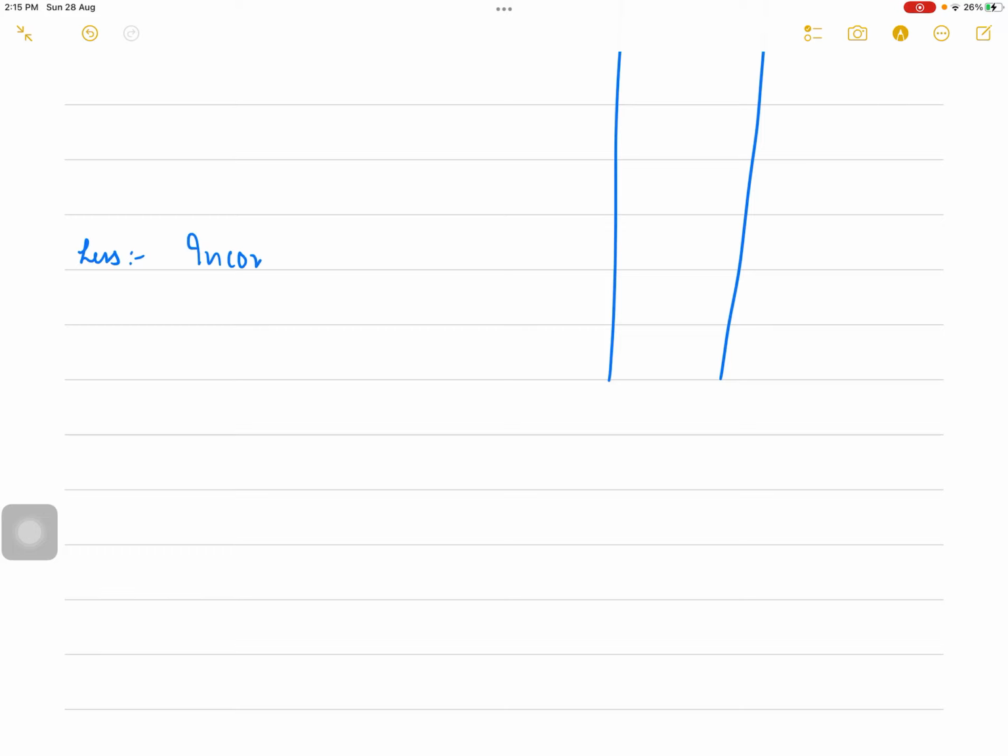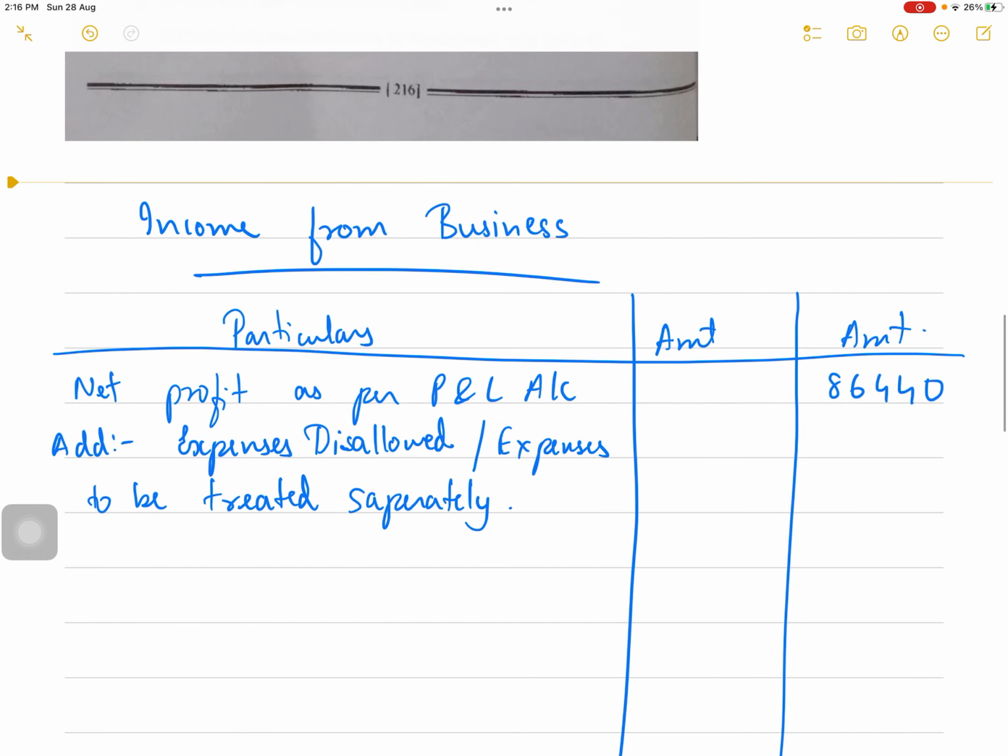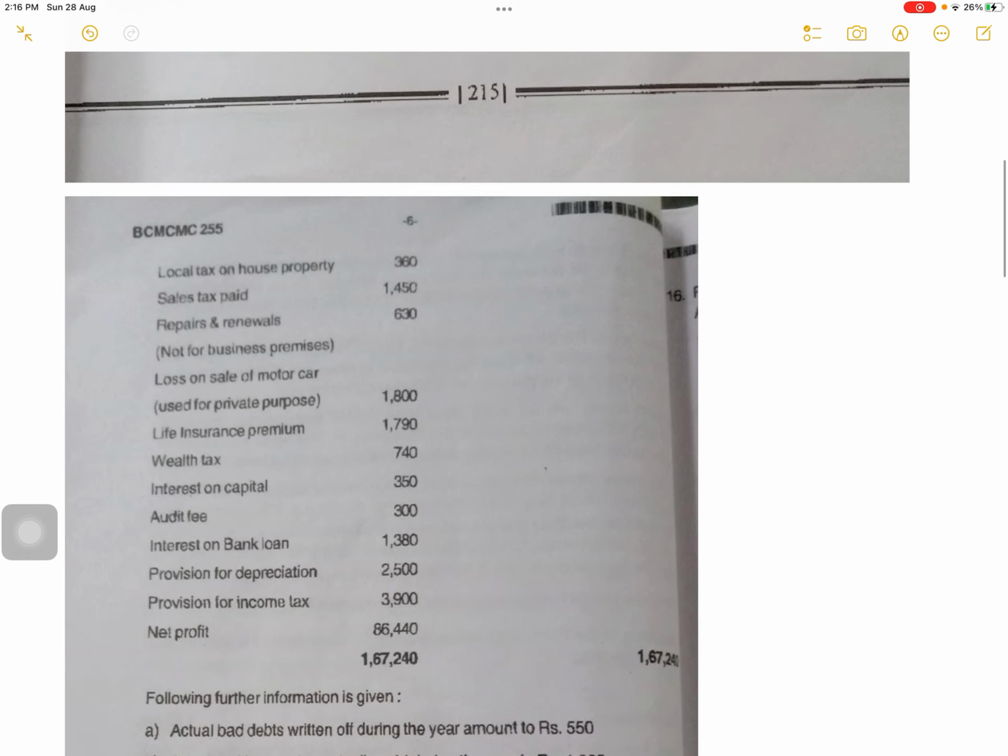Less: income to be treated separately, exempted income, business expenses allowed, which is not shown in the P&L account. Okay, so expenses to be treated separately.